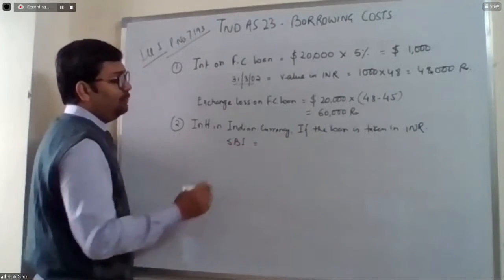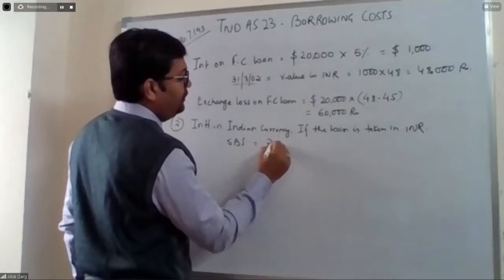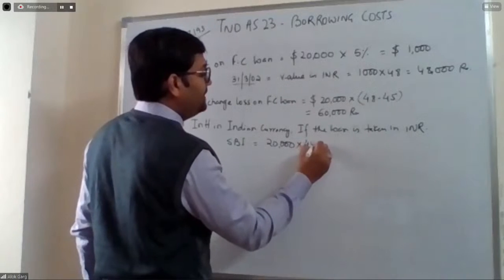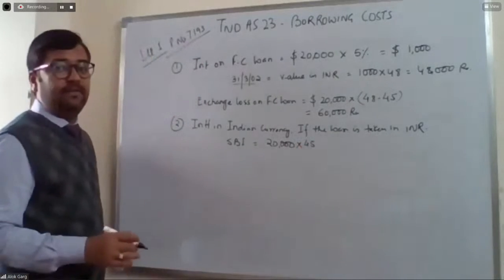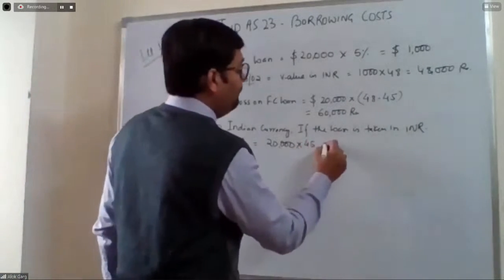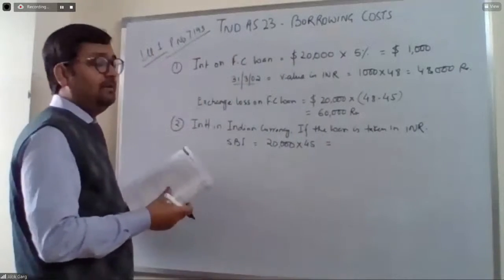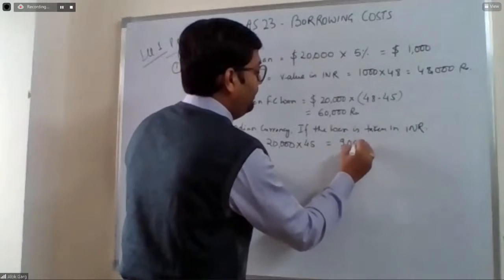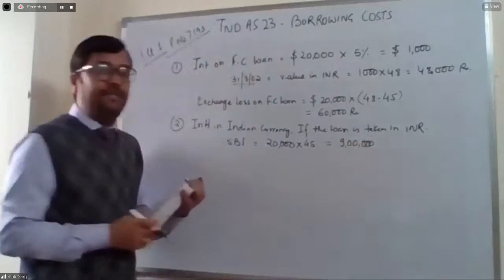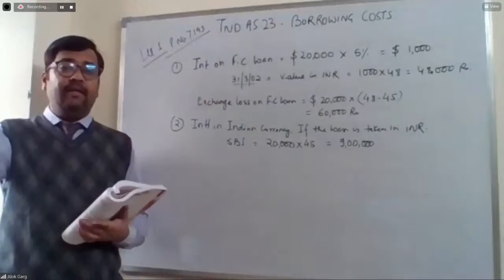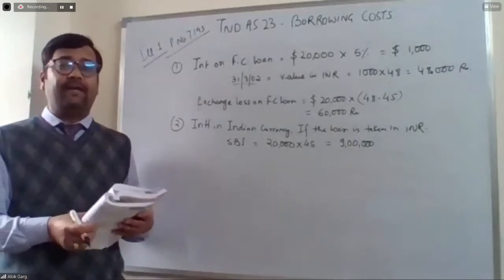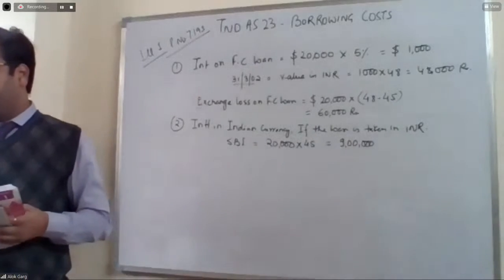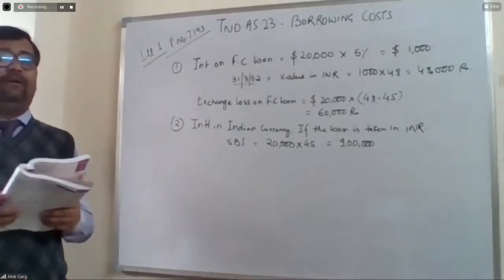On 1st April 2001, a $20,000 loan has been taken. At that time, the value of USD versus INR was 45. So what could be the value of the loan which should be taken from State Bank of India? It is 9 lakh. So if instead of going to the US market, we had taken a loan from the Indian market, State Bank of India, we need to take a loan of 9 lakh rupees.